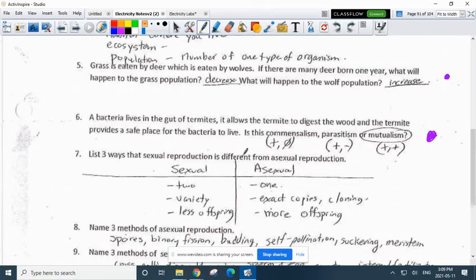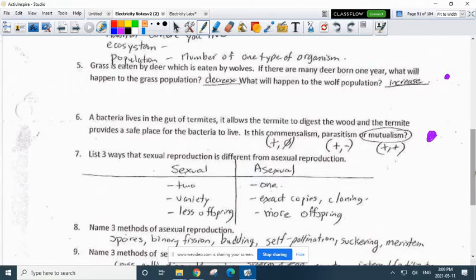List 3 ways that sexual reproduction is different from asexual. So sexual reproduction involves 2 parents, asexual just 1. Sexual reproduction produces a variety in living things. Asexual make exact copies. Sexual usually produces less offspring. Asexual usually produces more offspring. Sexual involves a sperm and an egg, and asexual does not.